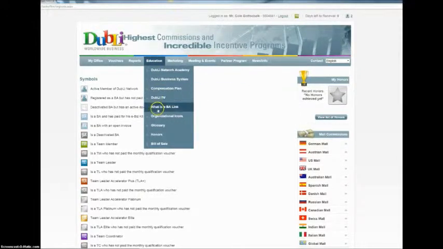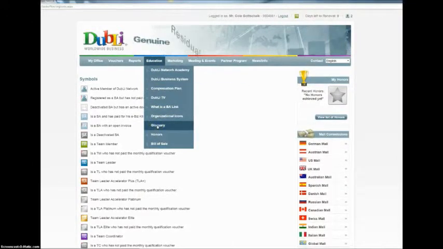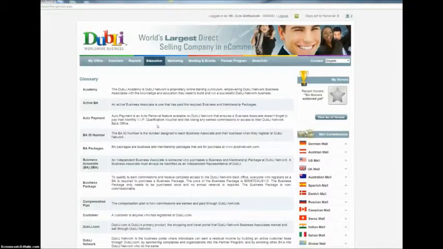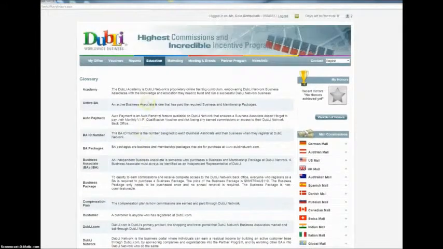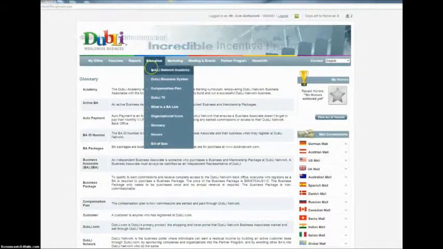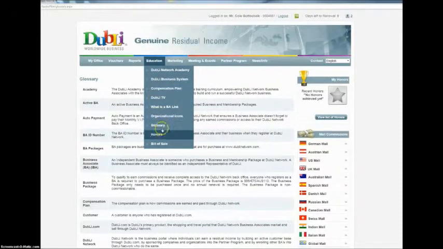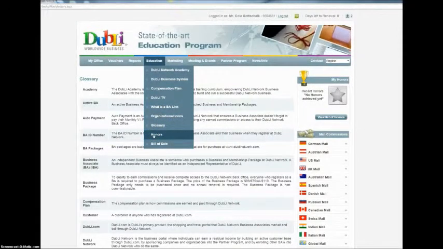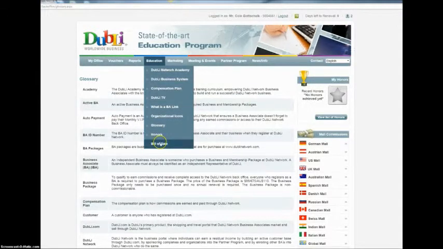Then below that is the glossary of terms. Again, because we are a new business type model, we're moving into a world that maybe perhaps some people don't understand the terminology, so all of that's available for them also under the Education tab, under the glossary. Honors are here in terms of what's available from Dubli, its recognition. And lastly is the bill of sale.